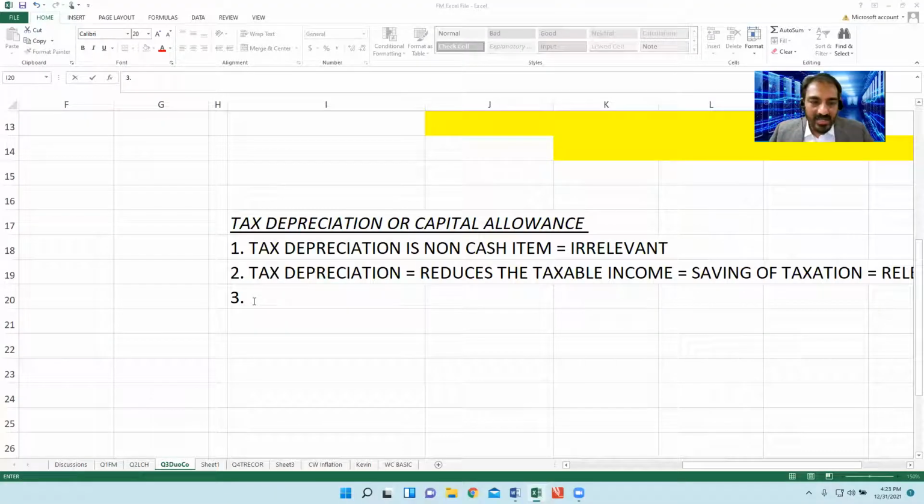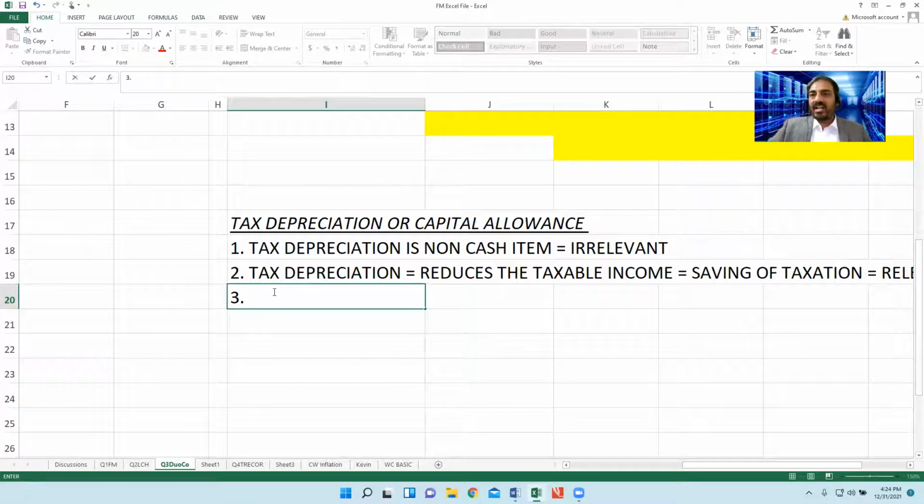But the point is how this benefit will be calculated and incorporated with the NPV calculation. Let's take one example.